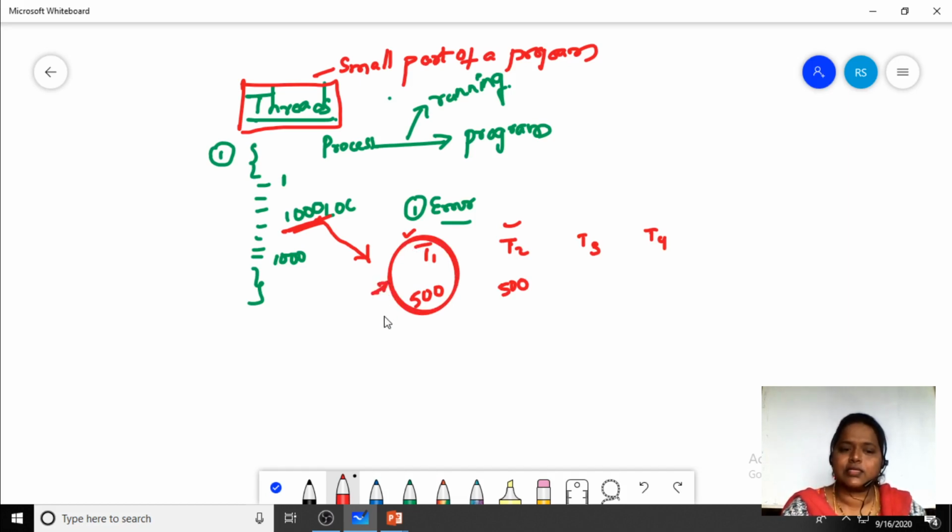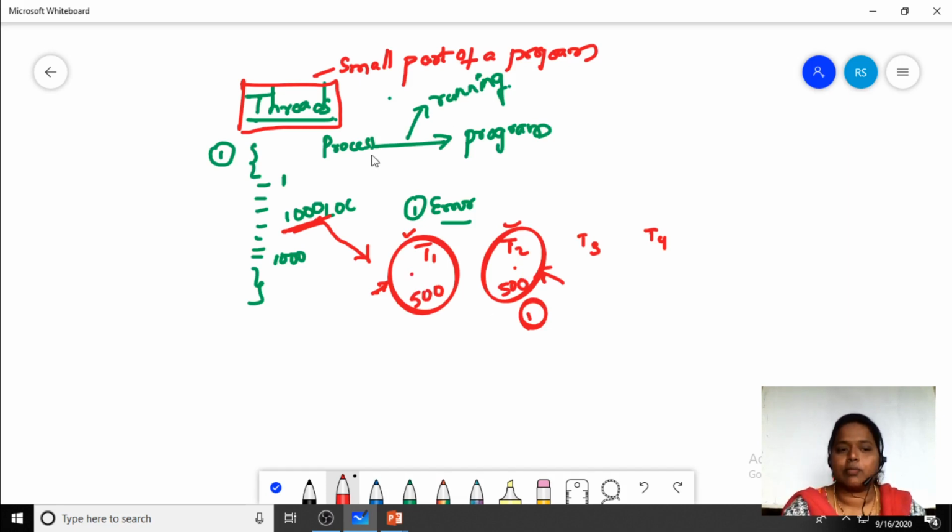This has been executed correctly. In the sense, in this 500 lines of code there is no problem. The problem is with the second 500 lines of code. Now I'll execute this 500, and I'll find an error. So only in this 500 lines of code do I have to check. I need not touch the first 500 lines.